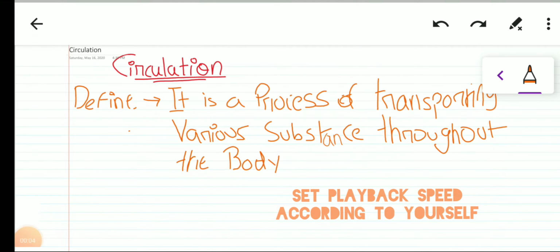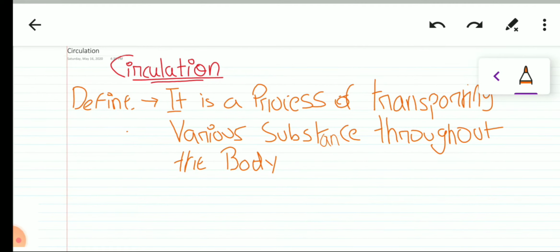So today our topic is circulation, from the chapter life processes. Make sure you have your NCERT and your notes. Please write down each and every point, even if it is mentioned in your NCERT, because writing will improve your memory skills and it will help you retain longer.